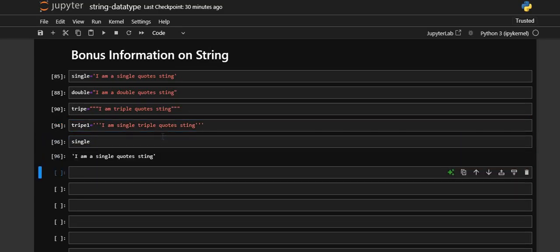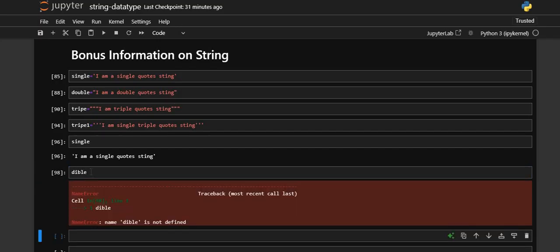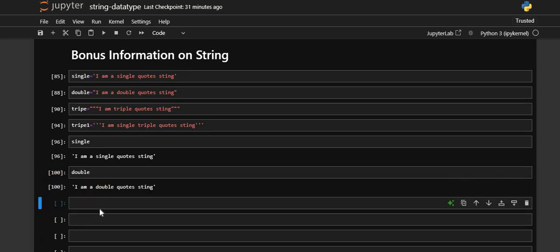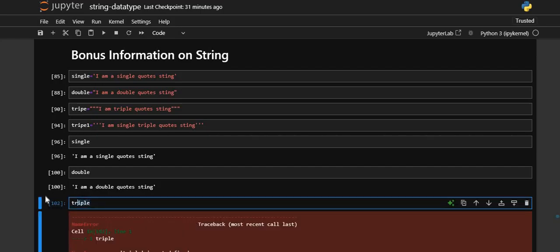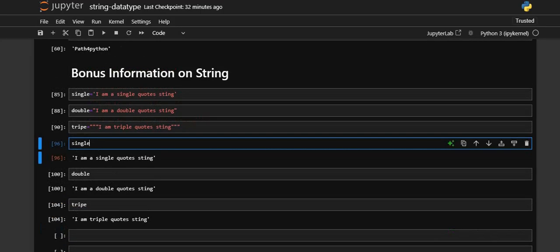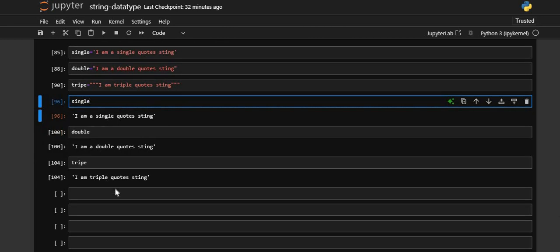And if you go single, and if you go double, sorry for the typo, that is fine. If I go with the triple, that is also fine. We have the single, double, and triple, right?